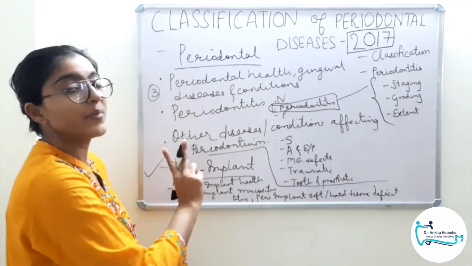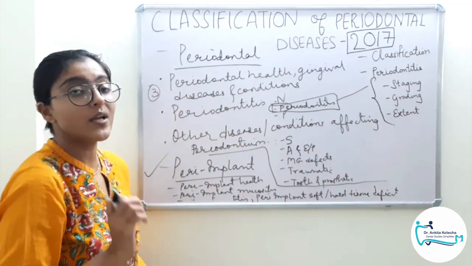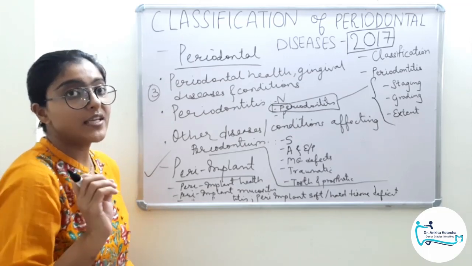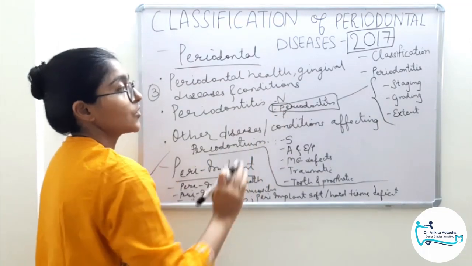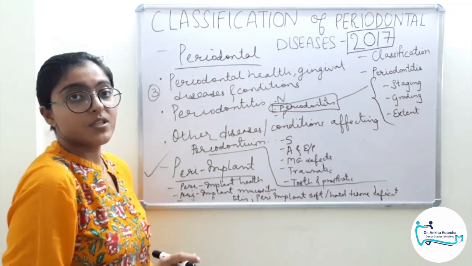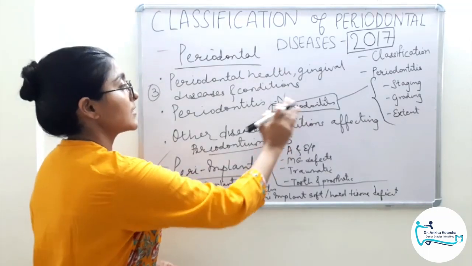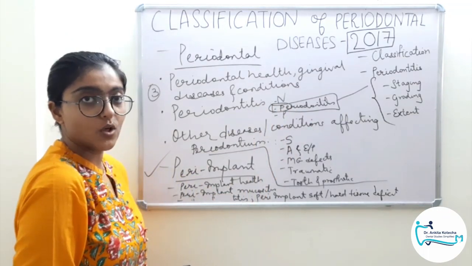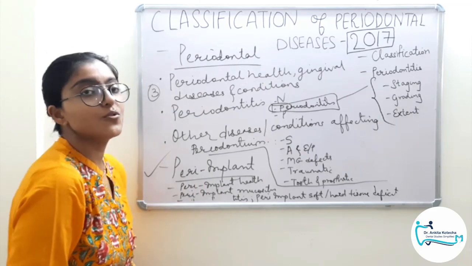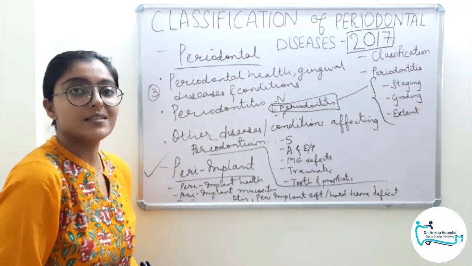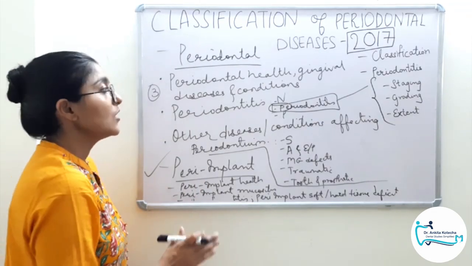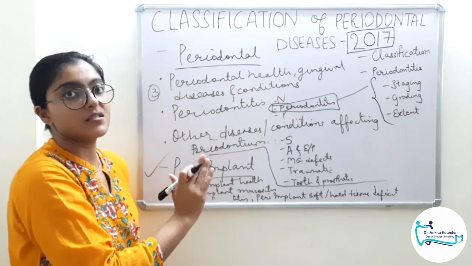These are the two major changes to be noted down and remembered very carefully. First, chronic and aggressive periodontitis are dropped and clubbed together under the single entity term called periodontitis, and second is the inclusion of peri-implant health and diseases conditions. Clear? So this completes the overall classification.